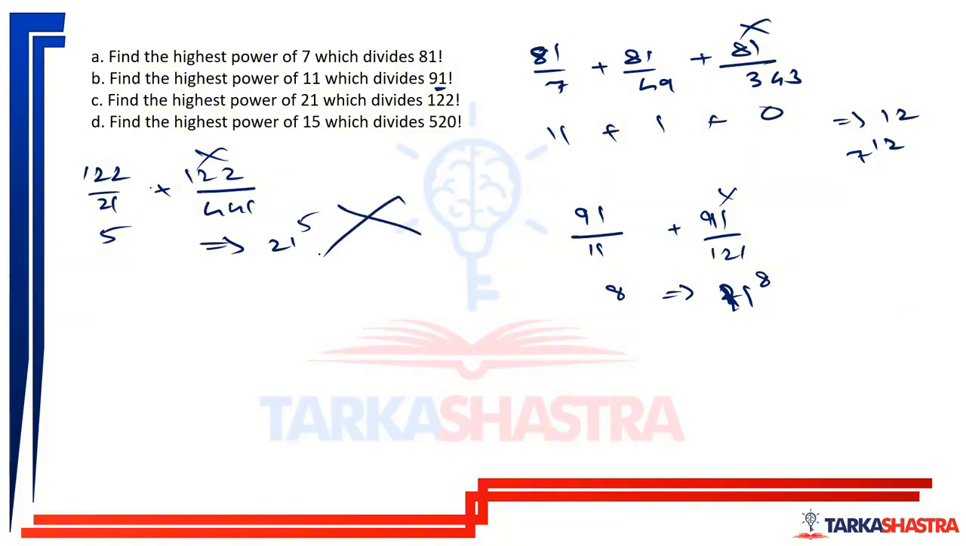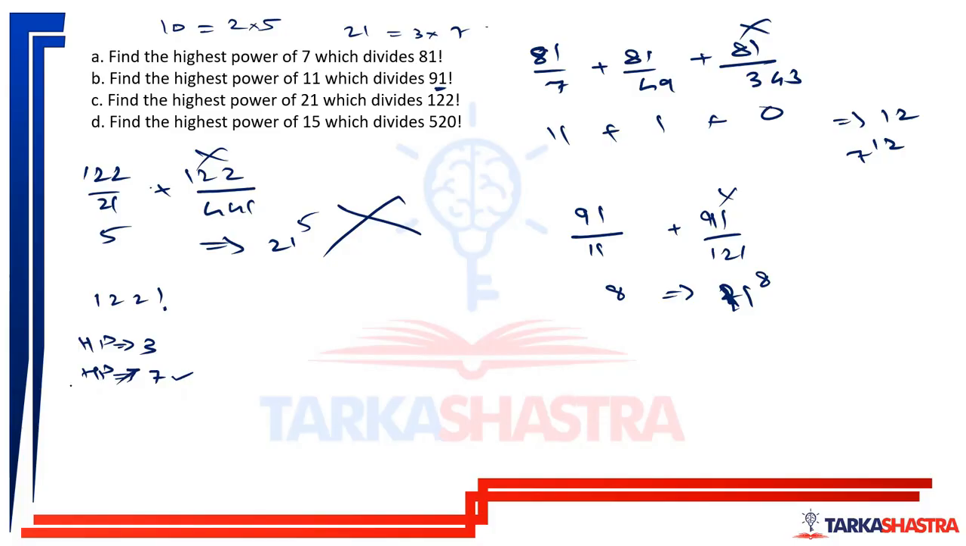Remember that this is wrong. Why? Just like 10 was made using 2 into 5, 21 is made using 3 into 7. So 21 is made into 3 into 7. Now in 122 factorial, I'll have to find out highest power of 3 and highest power of 7. Obviously, highest power of 7 will be much lesser than highest power of 3.